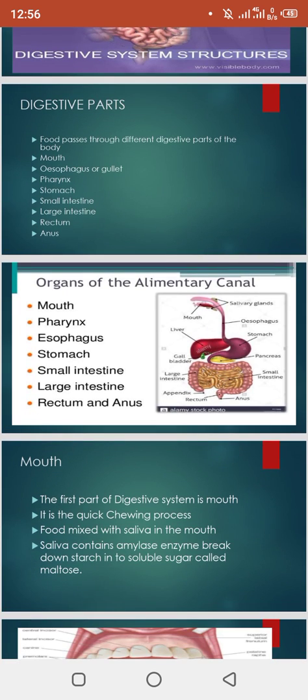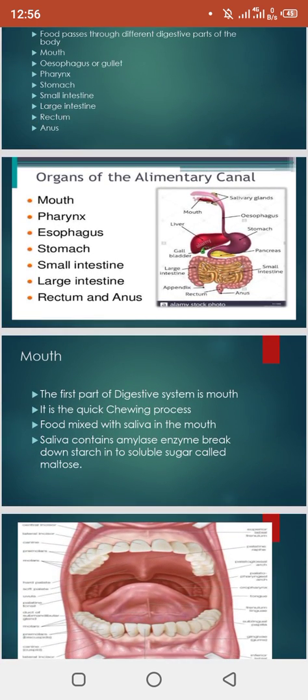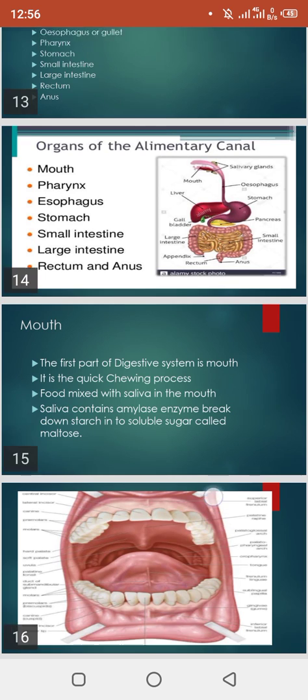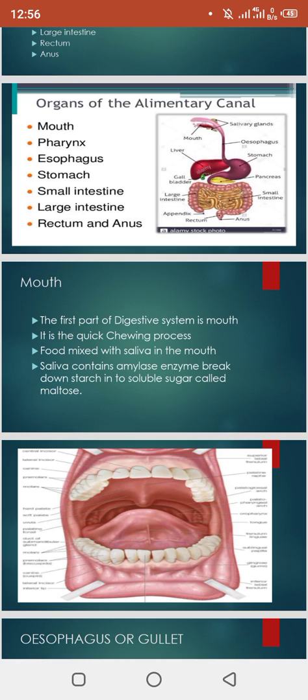Clear? You must write the digestive parts in the proper sequence, otherwise your marks will be deducted. Now coming towards the mouth. The first part of the digestive system is the mouth.